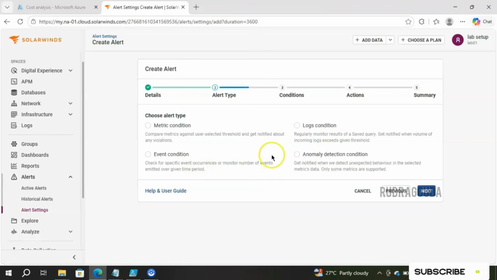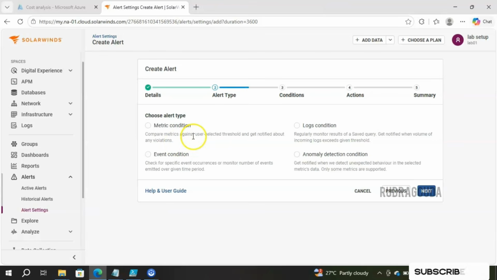But the last one is very interesting, that is anomaly detection. It is completely based on AI prediction. So you get notified when we detect unexpected behavior in the selected metrics data. Only some metrics are supported. Like that, metric condition means compare the metrics against user-selected thresholds and get notified about any violation.